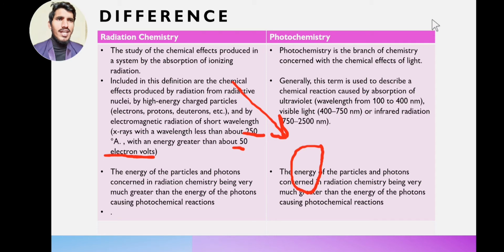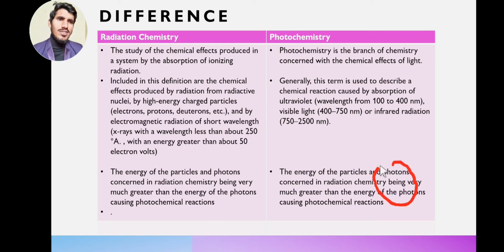On the other hand, in photochemistry, generally this term is used to describe a chemical reaction caused by absorption of ultraviolet. The incoming photon is of ultraviolet light wavelength from 100 to 400 nanometer, or visible light wavelength of 400 to 750 nanometer, or infrared radiation wavelength of 750 to 2500 nanometer. These are the types of radiation that can produce photochemical effects, unlike the ionizing radiation I told you about earlier.